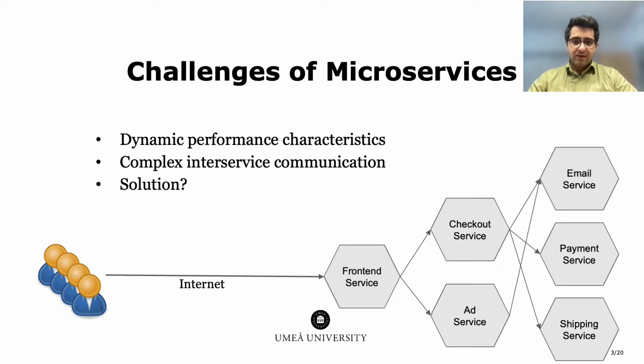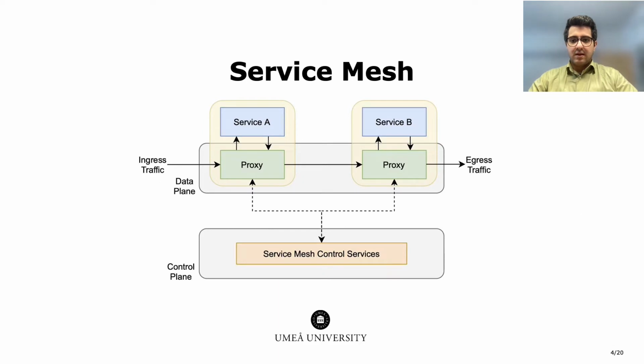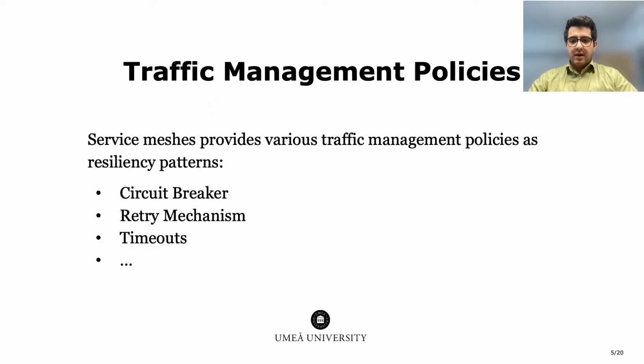But what is a service mesh in essence? A service mesh is an infrastructure layer built directly into the microservices as a set of configurable proxies. This allows the network to be completely abstracted, providing a single point of network interaction for each service. A service mesh provides a range of traffic management policies such as circuit breaking and retry mechanisms, which are claimed to make applications more robust and resilient toward failures of dependent services or the network.